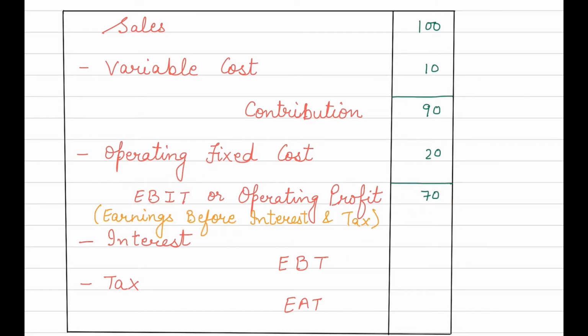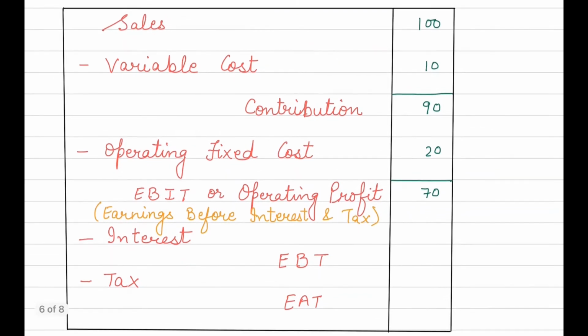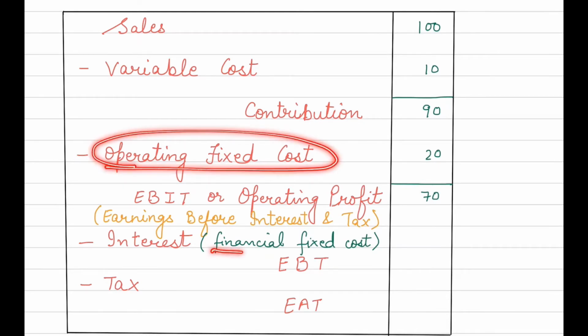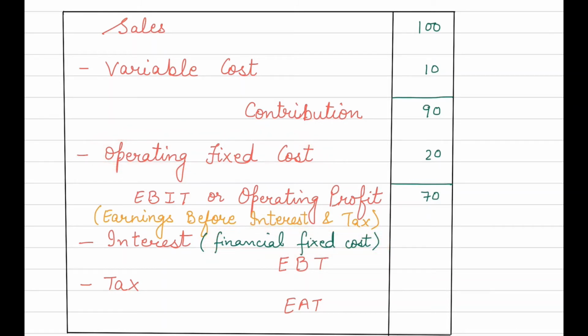Now from this value of EBIT, we are going to subtract interest. Now what is interest here? Interest is basically our financial fixed cost. Financial fixed cost and operating fixed cost, we have two kinds of fixed costs. So this we have subtracted here, and this financial fixed cost we are going to subtract here. Suppose this financial fixed cost, that is interest, is say 20 again. So we will subtract it and we will obtain 50.